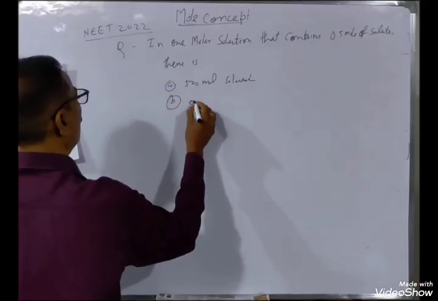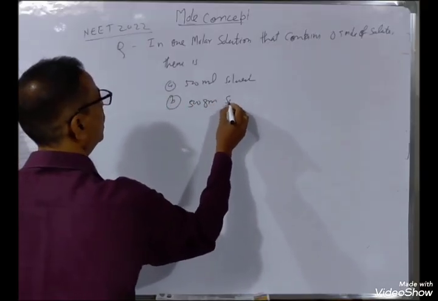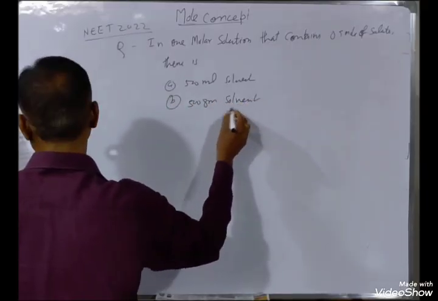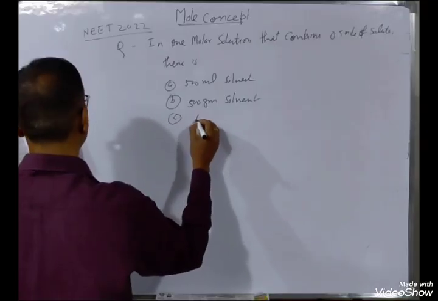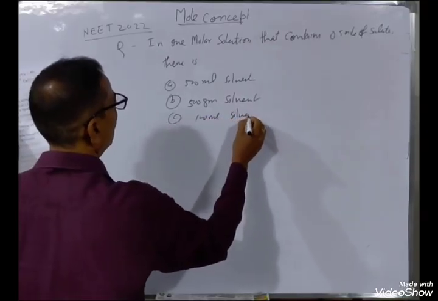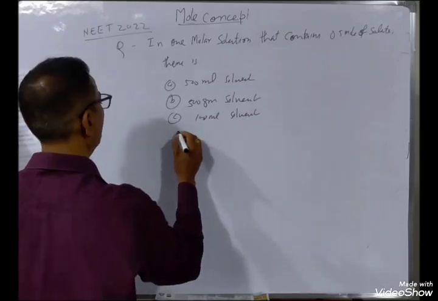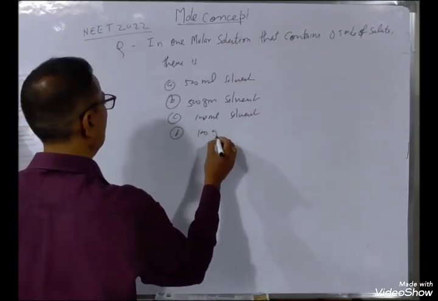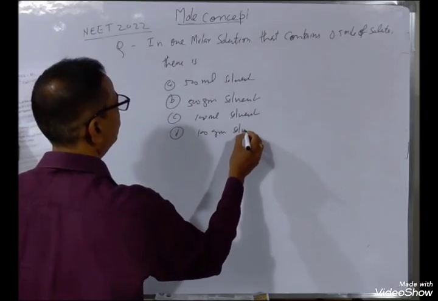Option B, 500 gram solvent. Number C, 100 ml solvent. Option D, 100 gram solvent.